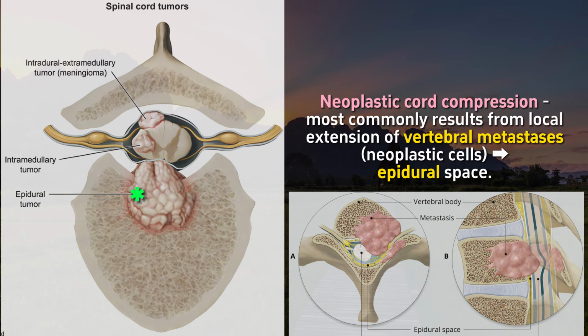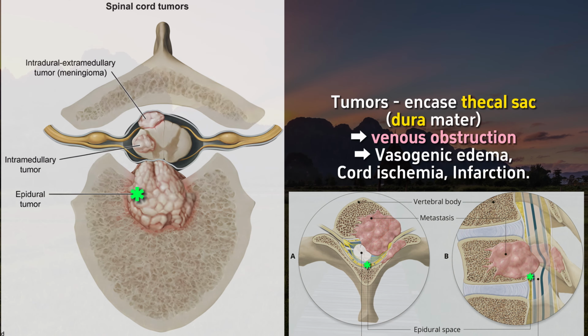Neoplastic cord compression most commonly results from local extension of vertebral metastases into the epidural space. The tumors can encase the thecal sac and cause venous obstruction, leading to vasogenic edema, cord ischemia, and infarction.